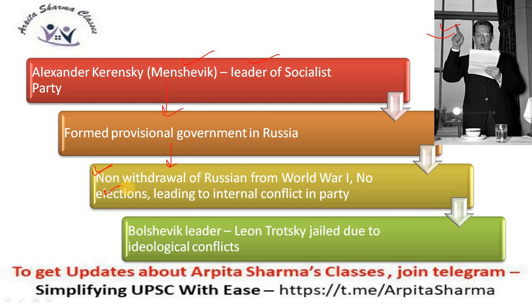The Bolsheviks were asking that we should have elections right now, we should withdraw from World War I, and we should have a revolution at the moment. We should have an immediate revolution. But the Mensheviks did not want this. They wanted a gradual process. So Bolshevik leader Leon Trotsky, who was against the Mensheviks who wanted immediate reforms, was jailed due to his ideological conflict with the Mensheviks.